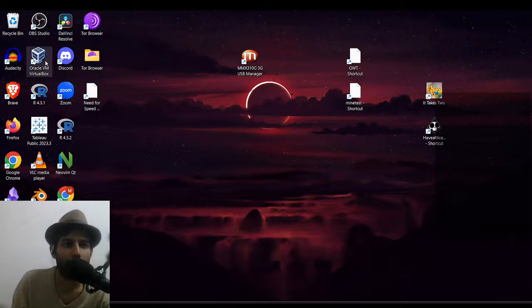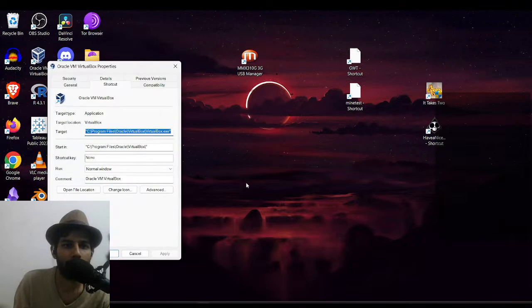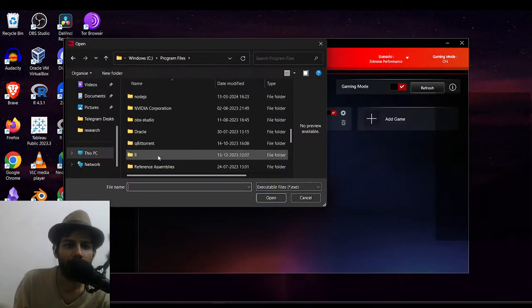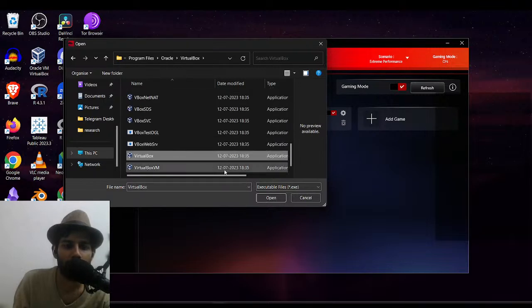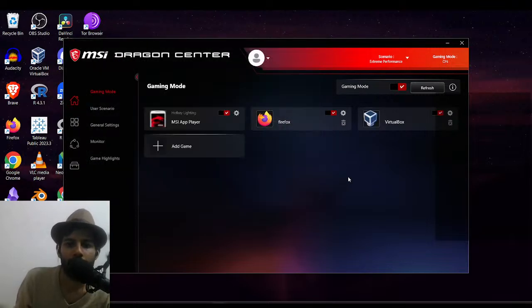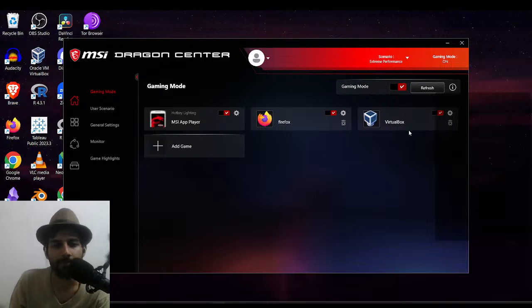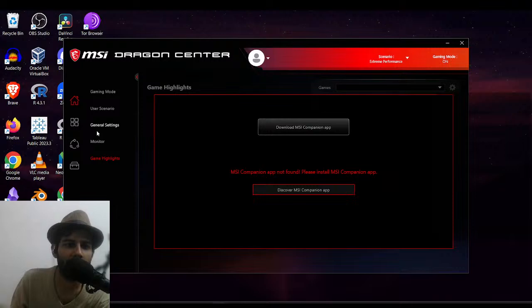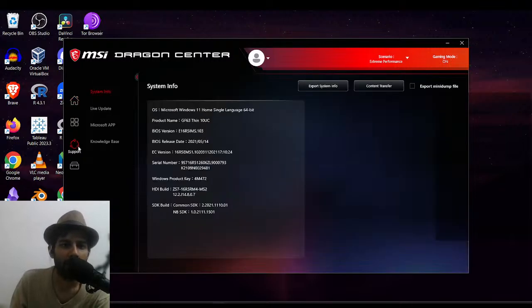I need to find it. No more options. Properties. VirtualBox.exe. Alright. So I want program files. Go to Oracle VirtualBox. This one. I also want this to be treated as a game. Everything that comes out of this will be treated as a game and given a high performance rate. Cool. So this is there. Game highlights. Don't want to bother even with this one. Don't care.